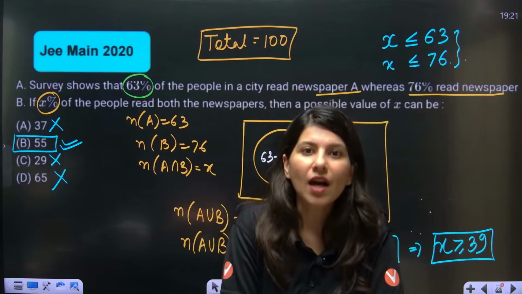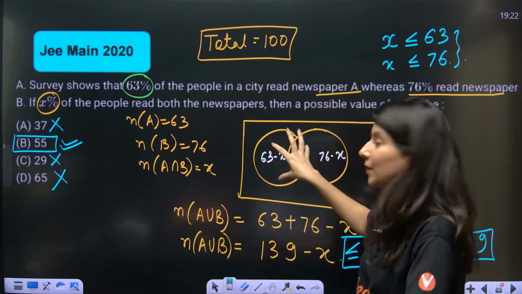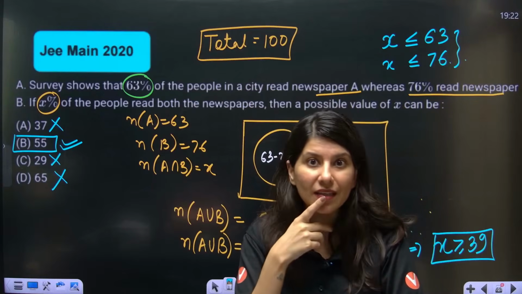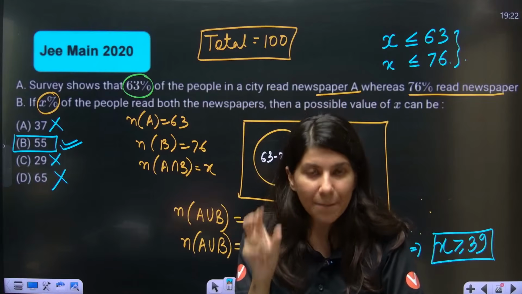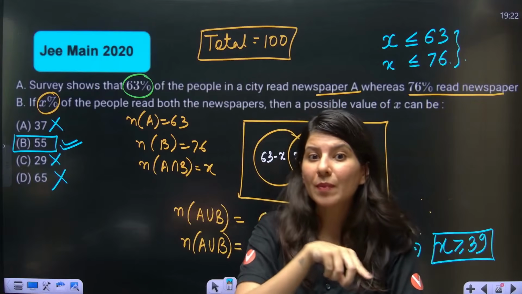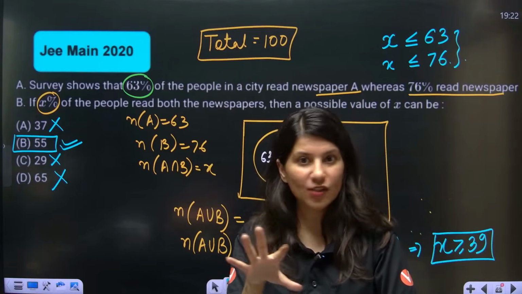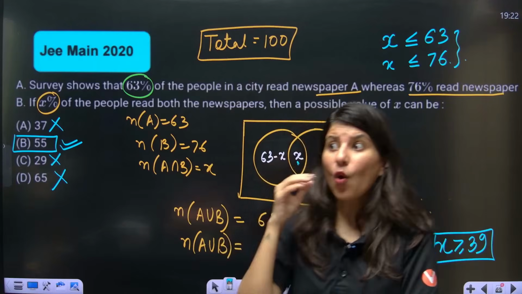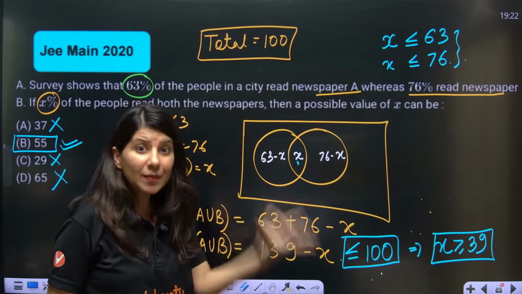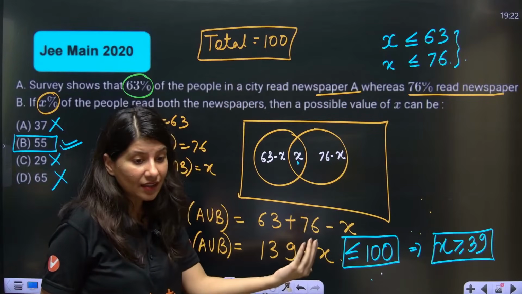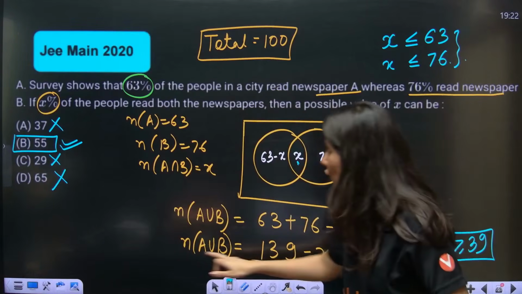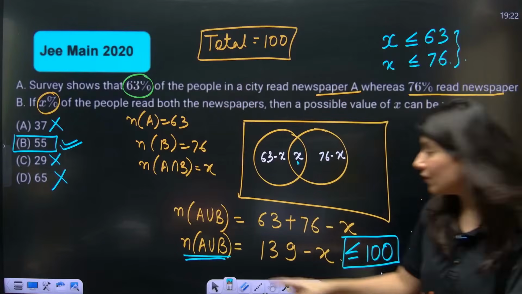Suppose in a city there are 100 people. 63 people read newspaper A and 76 read newspaper B. Obviously, some people are common, reading both newspaper A and newspaper B. Agree? And obviously, out of the 100 people, there will be some people who are not reading anything. So now, if I talk about cardinality of A union B, what is this representing?